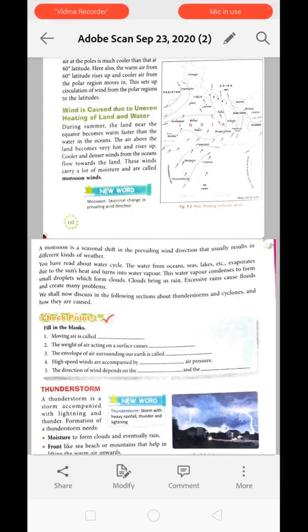So, understood? So, monsoon breezes, when they are flowing above the land area, are also carrying the clouds with them. So in whichever direction they are moving, they will bring the clouds as well and cause rain, heavy rain maybe. Okay, now next is thunderstorm.